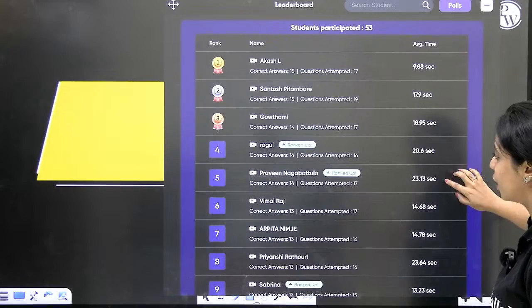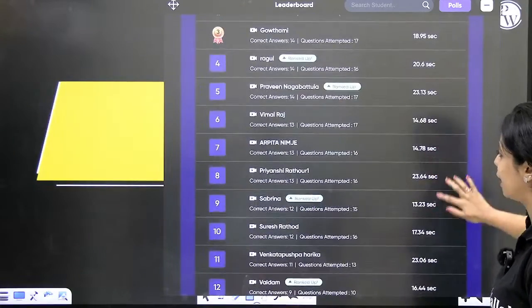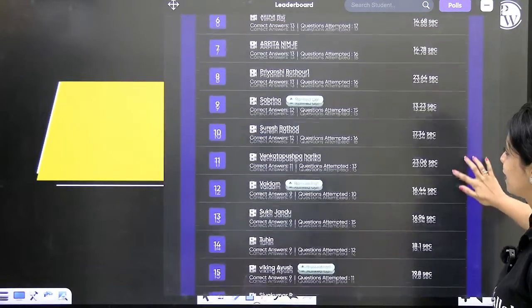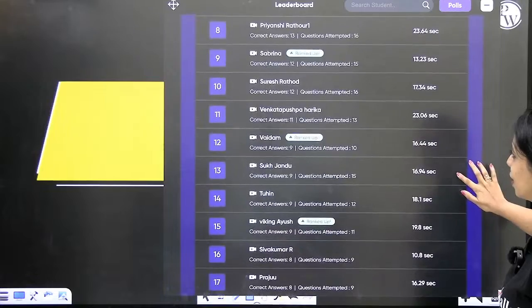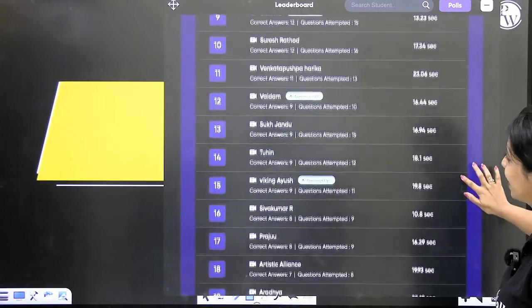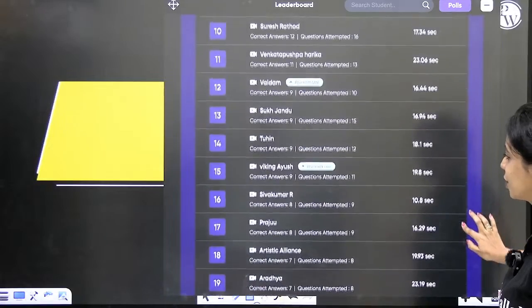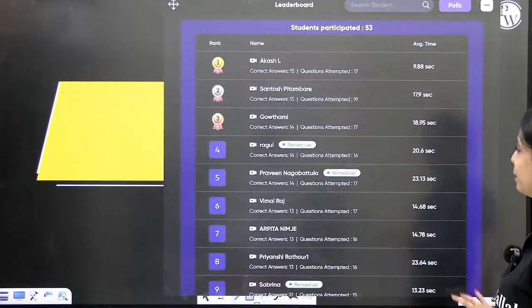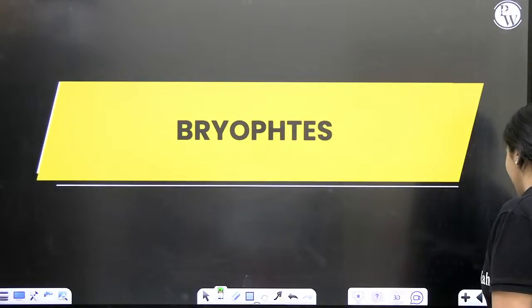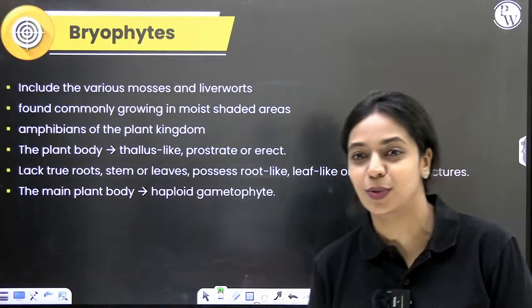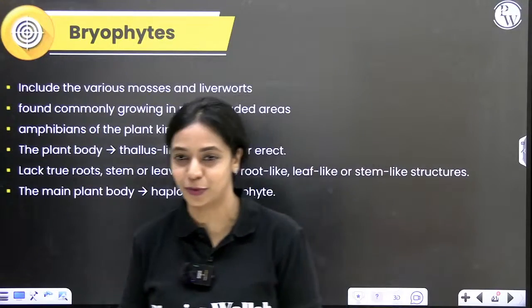Then we have Rahul, Praveen, Vimal, Arpita, Priyanshi, Sabrina, Suresh, Venkat, Pushpaharika, Vedam, Sukh, Tuhin, Ayush, all of you have been attempting and participating in the polls. Great going, guys. We still have a lot of questions to answer. At the end, we'll see who is on top of the list.